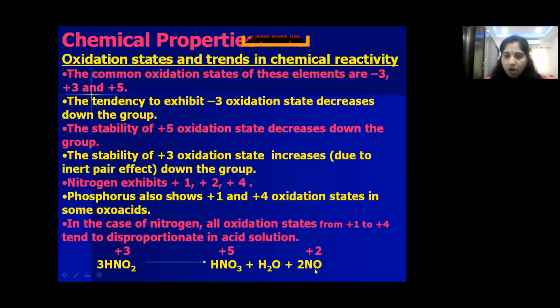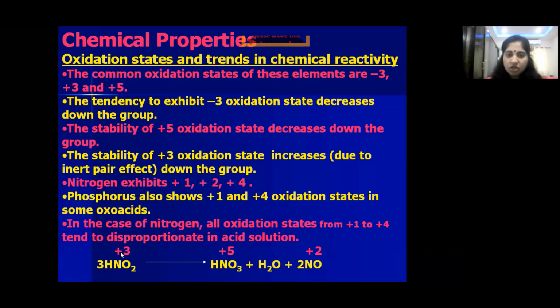NO is nitric oxide. So nitrous acid on decomposition gives nitric acid and nitric oxide. In nitric acid, the nitrogen oxidation state is +5. In nitric oxide, the nitrogen oxidation state is +2. So the element in one oxidation number simultaneously increases and decreases: +3 to +5 is an increase, +3 to +2 is a decrease. Such types of reactions are called disproportionation reactions. So nitrogen undergoes a disproportionation reaction. Nitrous acid converts into nitric acid and nitric oxide.